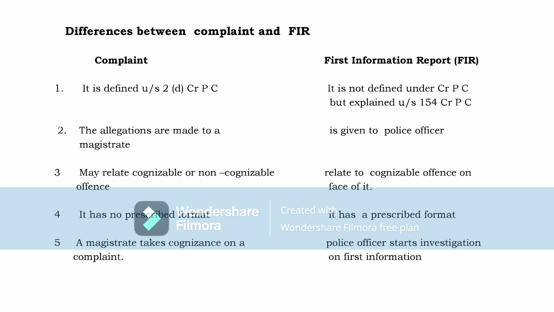A magistrate takes cognizance on a complaint. A police officer starts investigation on first information. So this is the complaint. Complaint is the one where an allegation is made to the magistrate, either orally or in writing, that some person has committed an offence, and that person may be known or unknown, with a view that the magistrate may take action under the Cr.P.C.